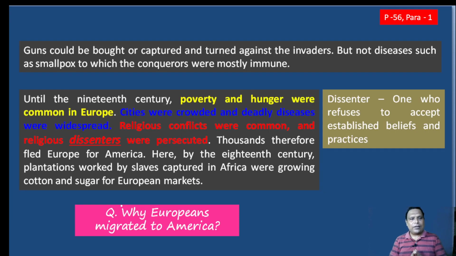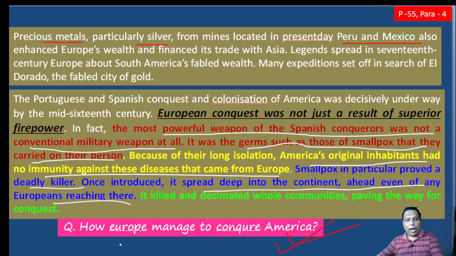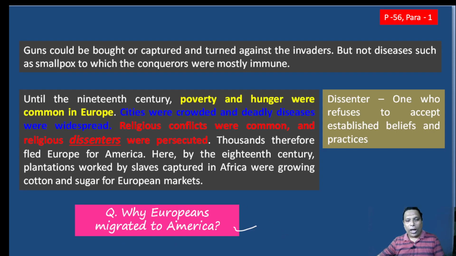Now the next thing is: why did Europeans migrate to America? Next question. Earlier, you found how Europe managed to conquer America. The next thing is why Europeans migrated to America.